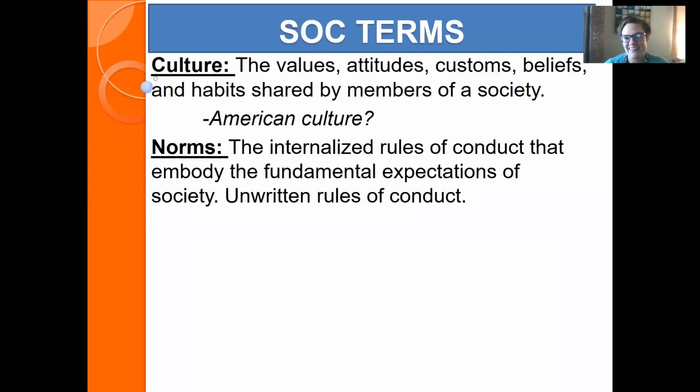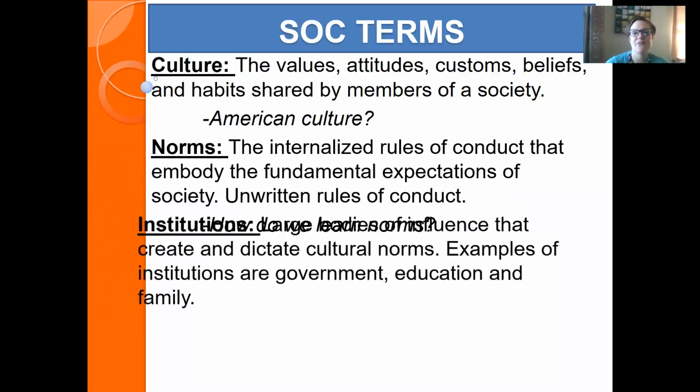Norms are really interesting. I really love talking about norms. They are the internalized rules of conduct that give us our expectations for society, and they can be unwritten or written rules of conduct. You may want to think about how we learn some of those things, how that information comes to us, whether verbally, non-verbally, consciously, or unconsciously. Why is it that we have to put shoes on when we go outside, or that you're supposed to say, hi, how are you, when you greet somebody on the street that you know? So start thinking about that.